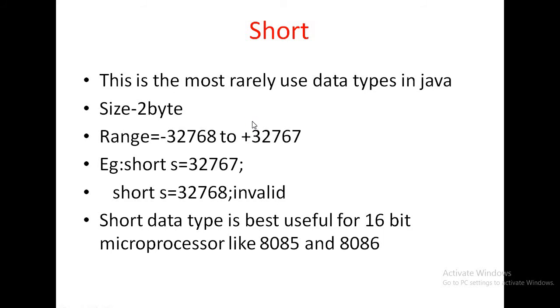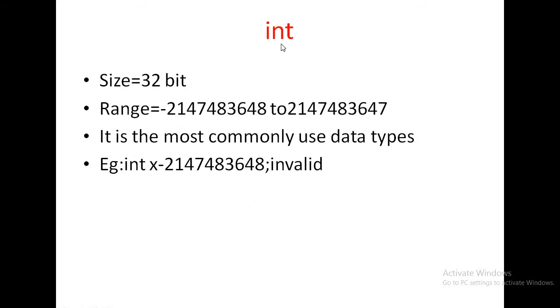Next data type is int data type. Size of integer number is 32 bit. 32 bit means in Java integer size is 4 byte, but in C and C++ integer size is 2 byte. What is the range of integer data type?